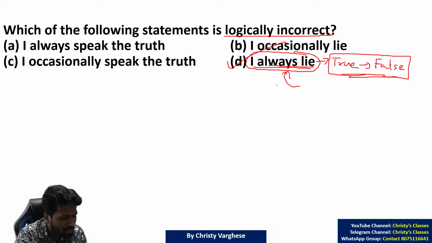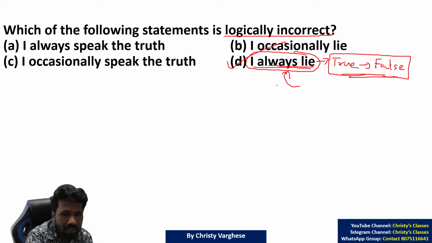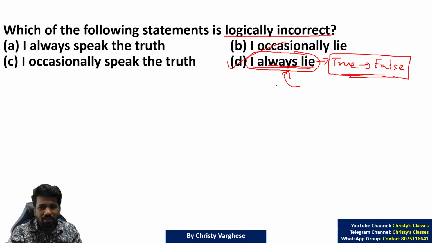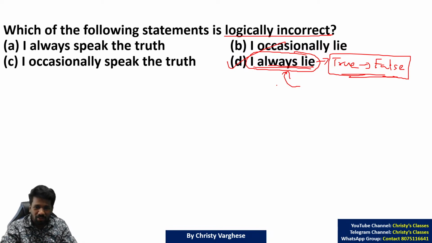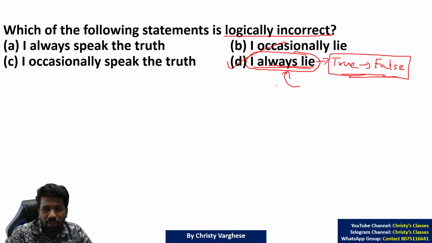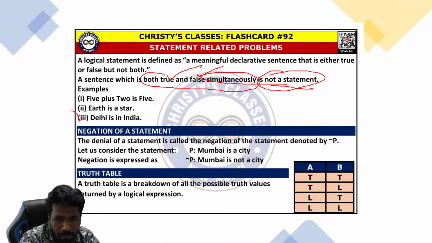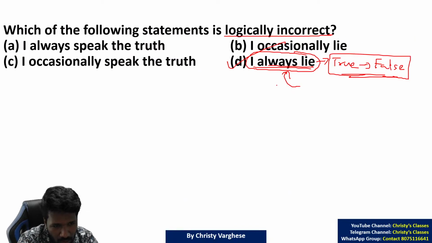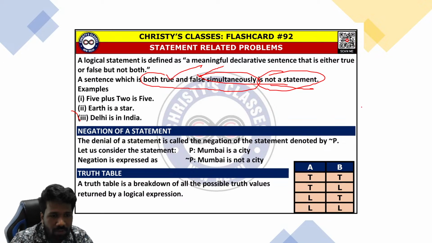Another example of a non-statement is "I am lying now." If that is true, the statement "I am lying now" is also a lie. That means I am not lying now, which means that is a true statement. So truth leads to falsity, falsity leads to truth, and that cycle just continues. That is an example of a sentence not being a statement. I hope all of you understood what is a statement and what is not.